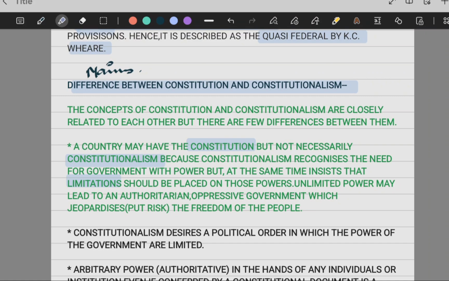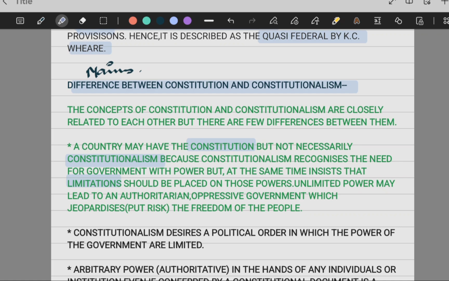A country may have a constitution but not necessarily constitutionalism, because constitutionalism recognizes the need for governments with power but at the same time insists that limitations should be placed on those powers.